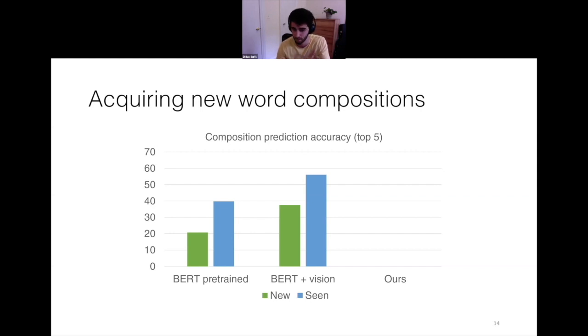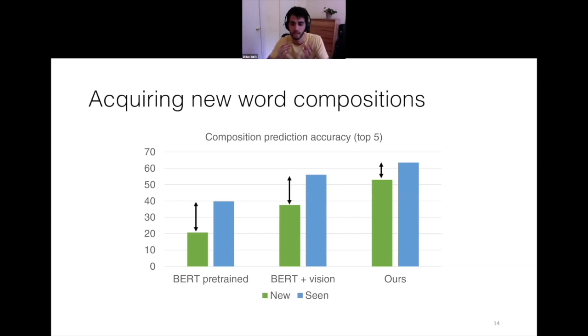And then when adding vision, the system performs better, but still the gap is very important. And it makes sense that these baselines are not very good on new compositions, because they are trained just to maximize the likelihood on the training data, and new compositions are slightly outside of the training data. So then our method manages to get the best results in both seen and new compositions. But most importantly, this gap between the seen and new compositions is reduced considerably compared to the baselines. And this suggests that our training method is actually better at generalizing than baseline scenarios, as it reduces this generalization gap. And again, it makes sense that generalization is better because we explicitly teach the model how to generalize better, which is the main point of the paper.